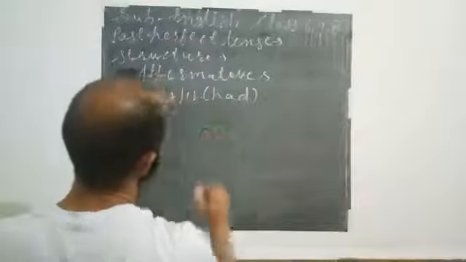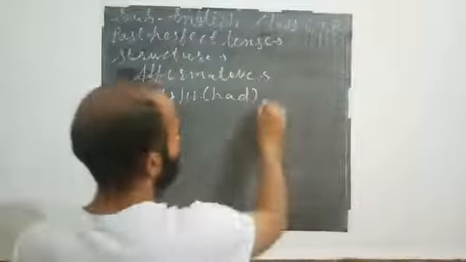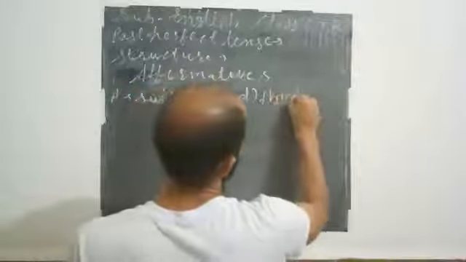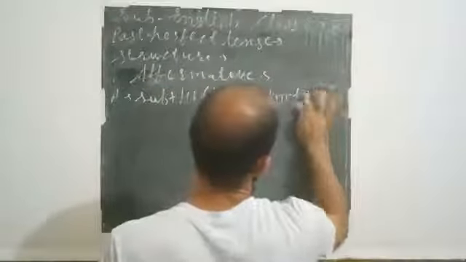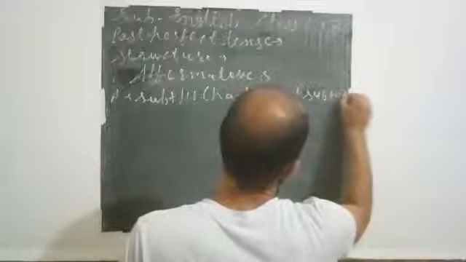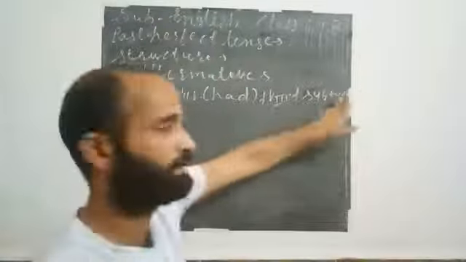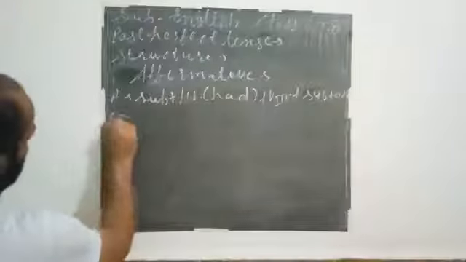We have only one helping verb in past perfect tense, that is had, plus verb's third form plus object, and in last, as in our previous sentences, we will use the adverbial here.